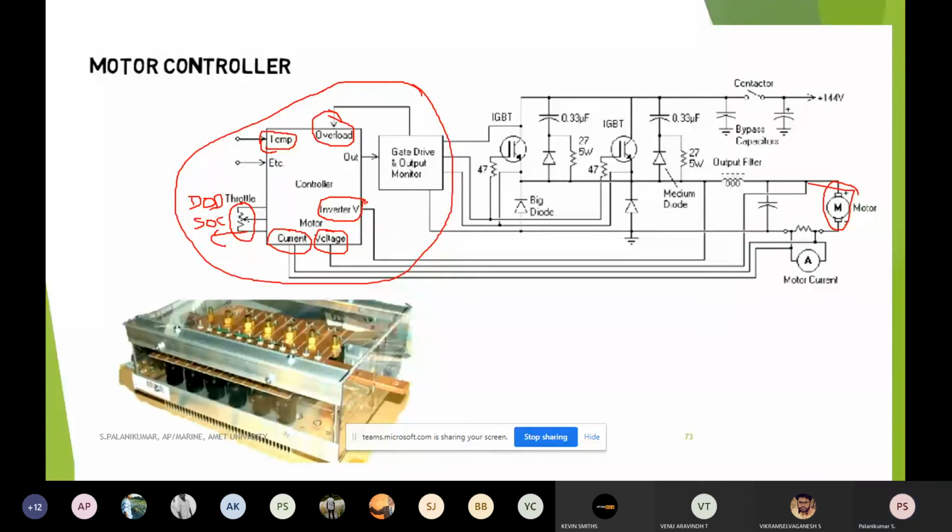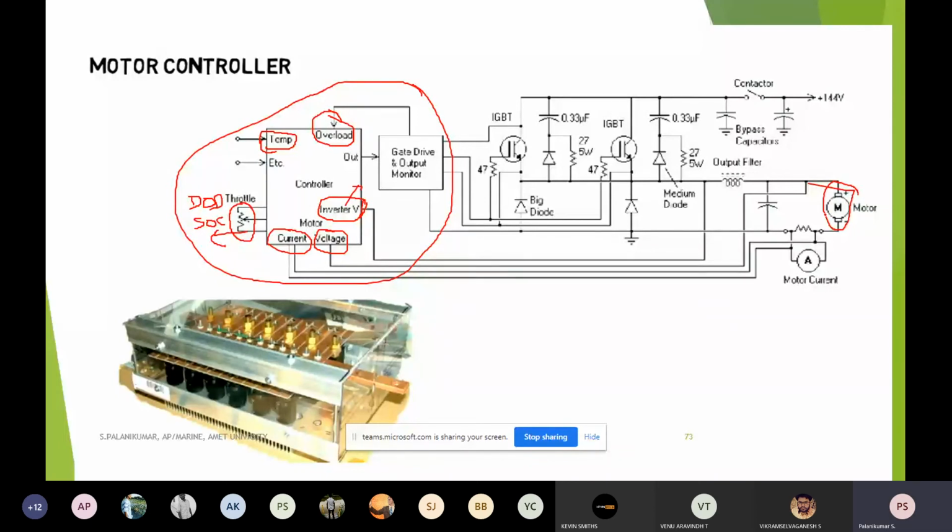So monitoring of the inverter voltage will keep on changing. For example, in a normal plain run, we always give some normalized voltage. When it has to climb, when it has to move in an uphill direction, we have to give additional voltage. When there is any braking or deceleration, this has to be cut.